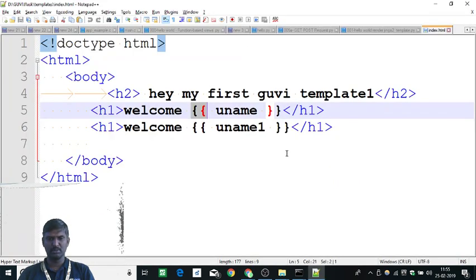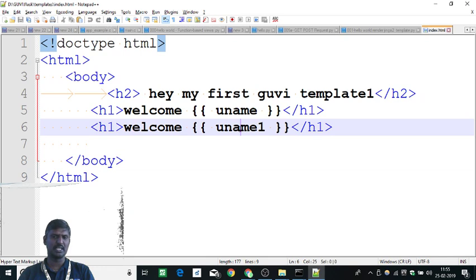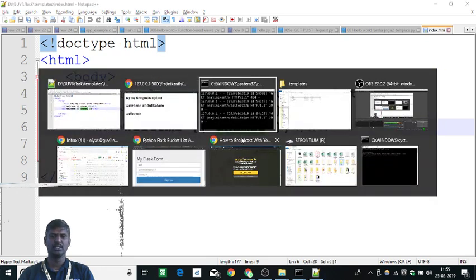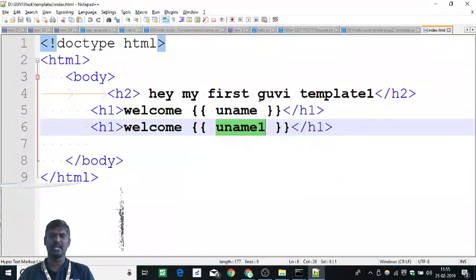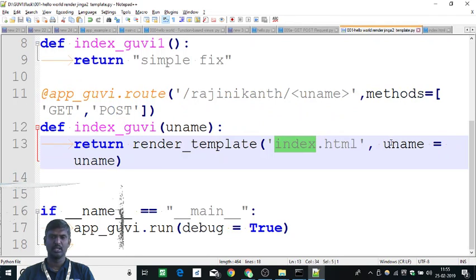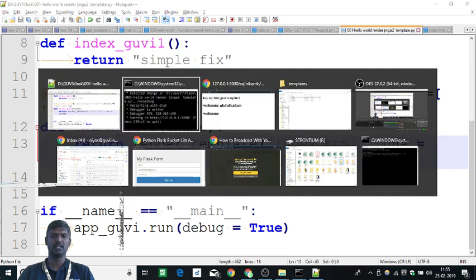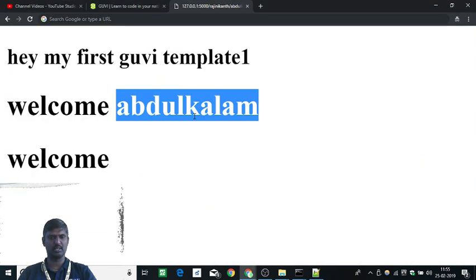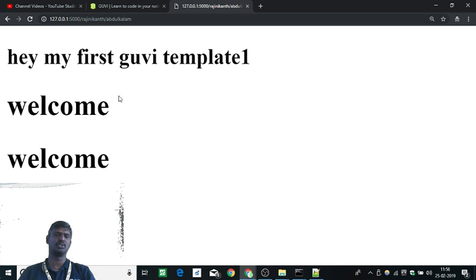So let's assume this one variable I have used, right? Second variable uname1 I have used. So uname1 I am not passing from here. Okay, because of that it is failing. Let's say I change the name also, this uname to una instead of it. This guy will also fail. Here also it will not come. Okay, F5, refresh. Yes, it's gone.